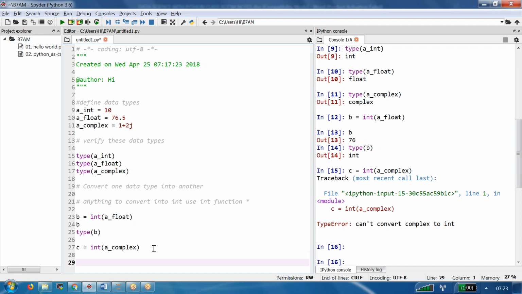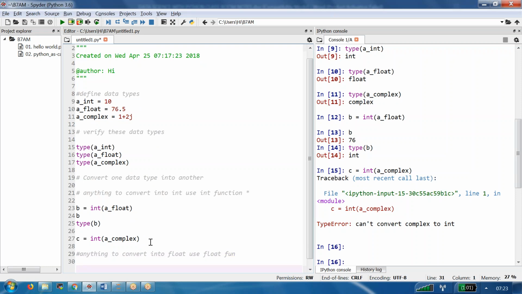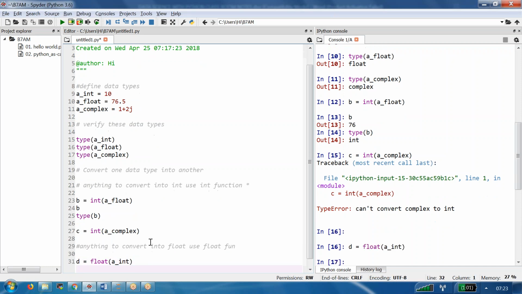Now similarly, the same statement applies to the next: anything to convert into float, use the float function. For example, D is equal to float of a underscore integer. Let me execute it.